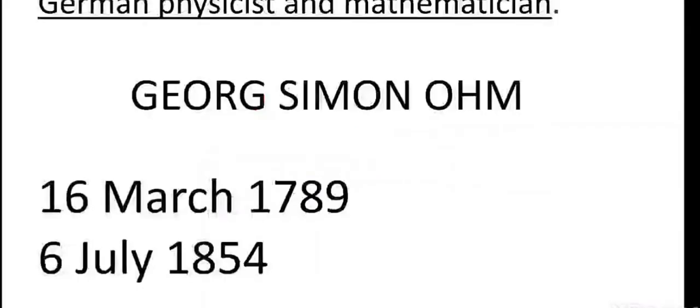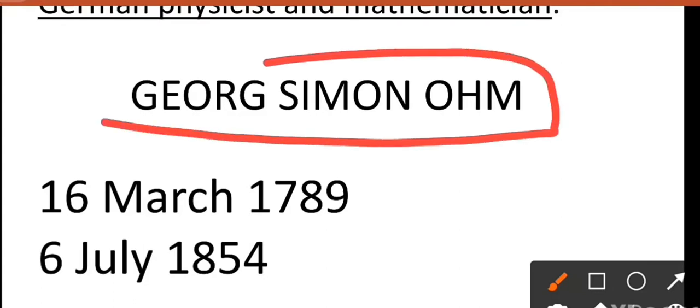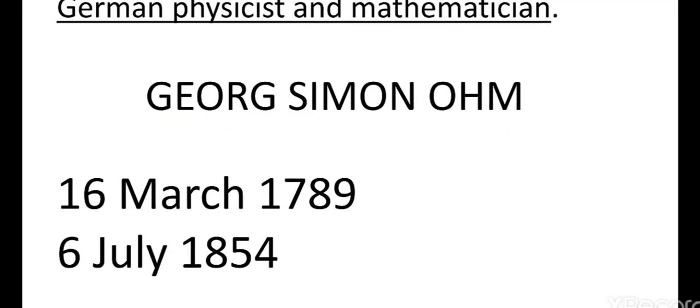Ohm is nothing but the name of the scientist who gave us the law. His name is George Simon Ohm. He is a German physicist and mathematician who gave the law of Ohm. He was born on 16 March 1789 and he died on 6 July 1854. Now, let's start our topic.